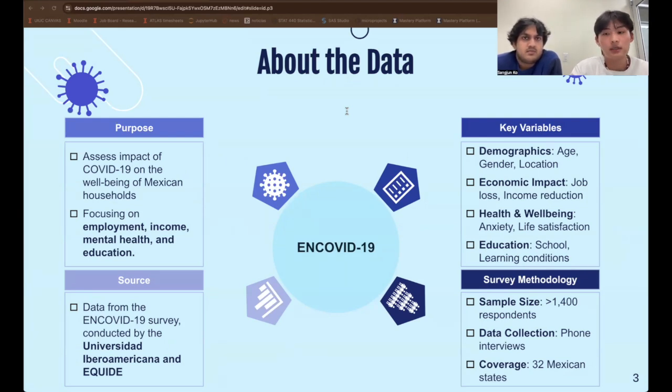To give you a little bit of a background, the data was collected through phone interviews, as I said, and it covered 32 Mexican states with a sample size of over 1,400 respondents. And overall, this data provides good insights into the demographic variables, the economic impact, health and well-being, and education. And we can use this to identify vulnerable groups and, as Arnav said, propose interventions.